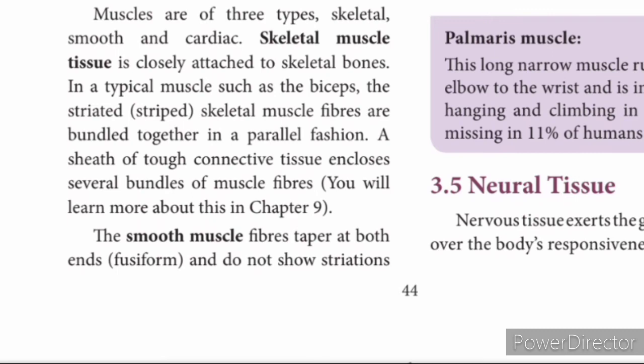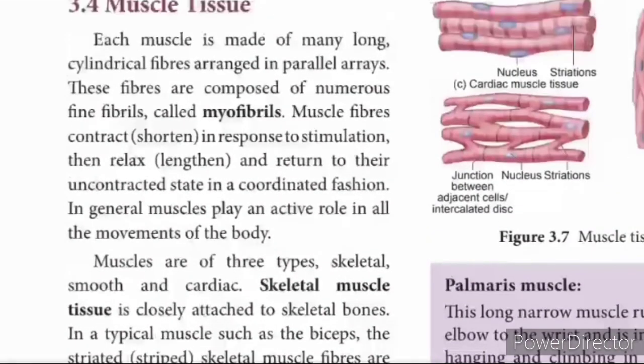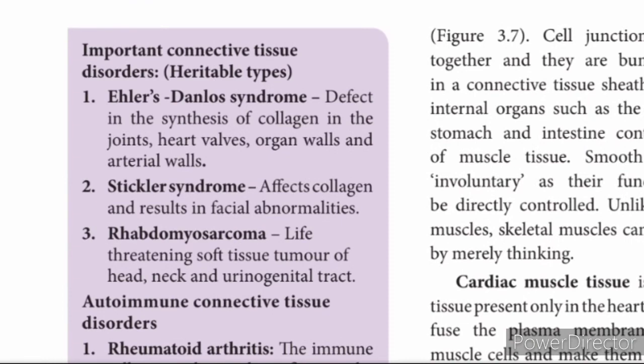Then smooth muscles: the muscle fiber tapers at both ends. It forms a fusiform shape. They do not show any striation. What is striation? Lines. Small lines are not present in smooth muscle. Cell junctions hold them together and they are bundled together by the connective tissue sheath.